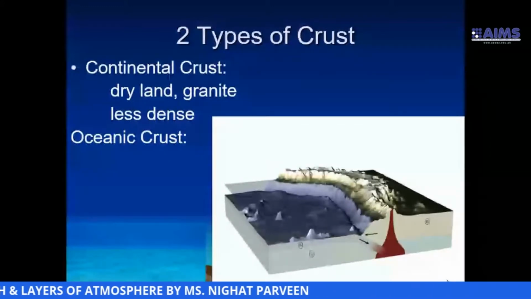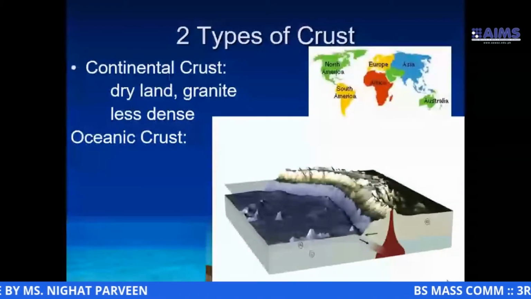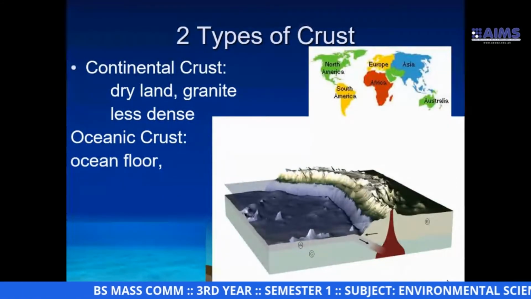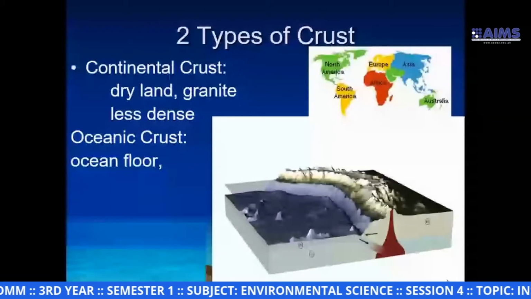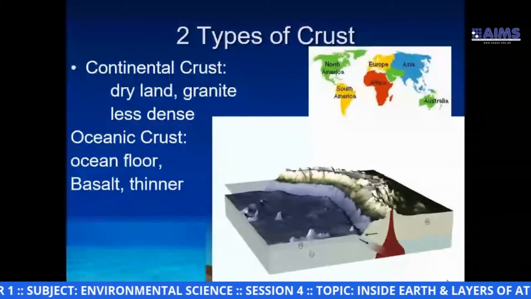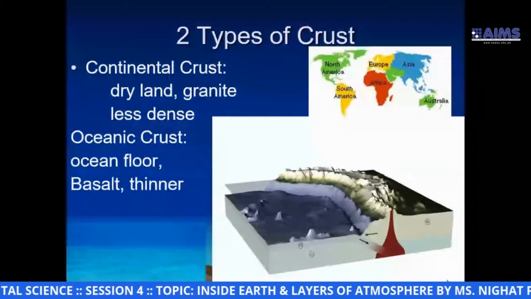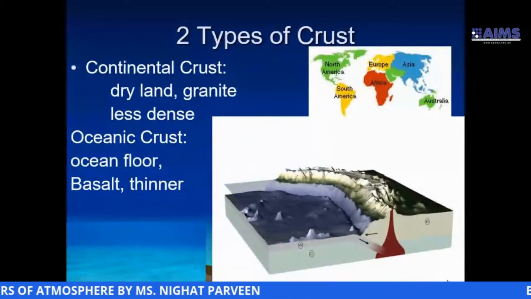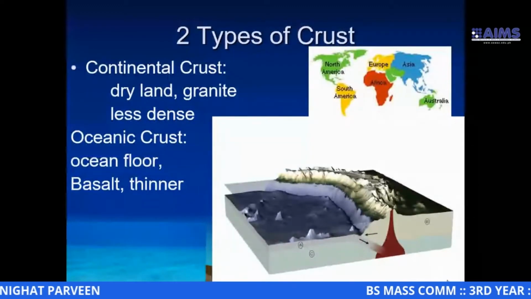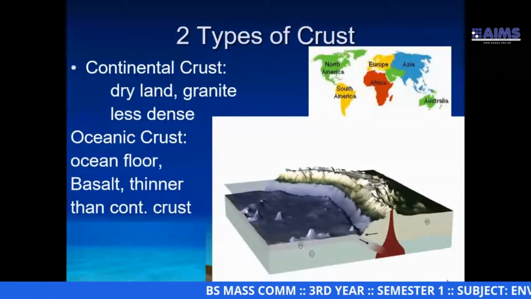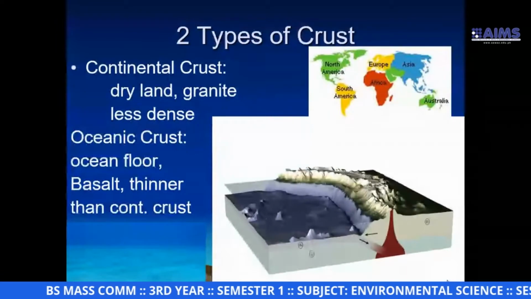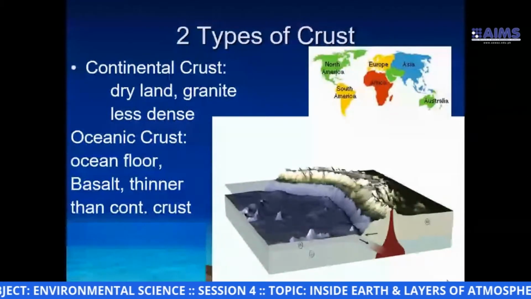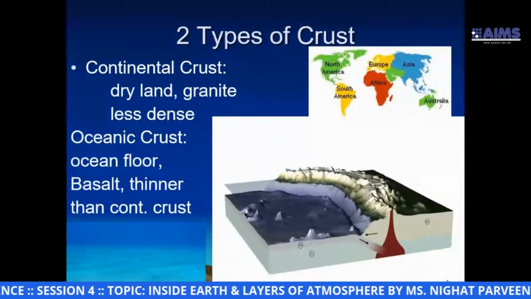If we look into oceanic crust, it is made up of the ocean floor, the surface of the ocean. It comprises basalt. Basalt is also a type of rock about which we will learn later on. And this layer is thinner than continental crust. They are oceanic surface, and they comprise basalt.